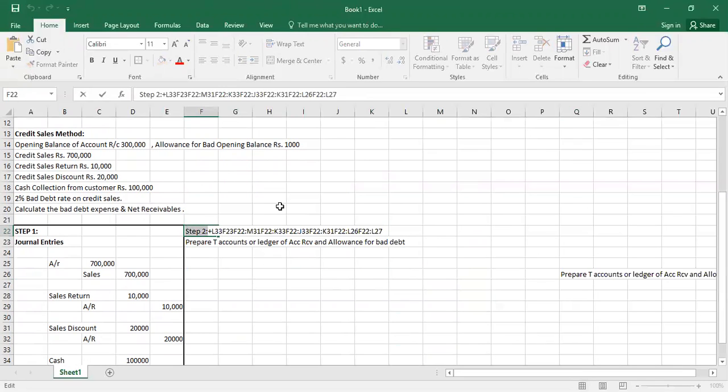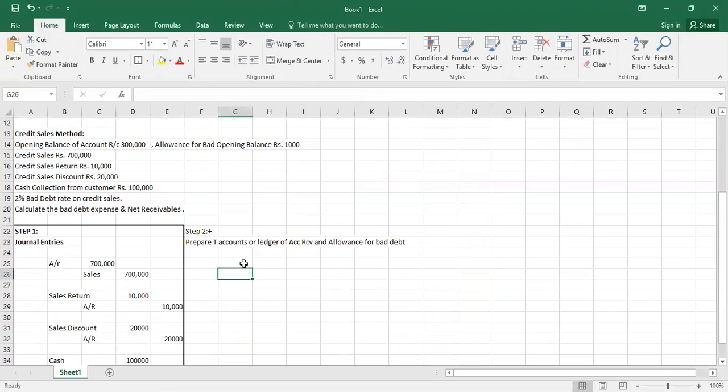Okay, now here is account receivable first. Account receivable: this is the debit side and this is the credit side.